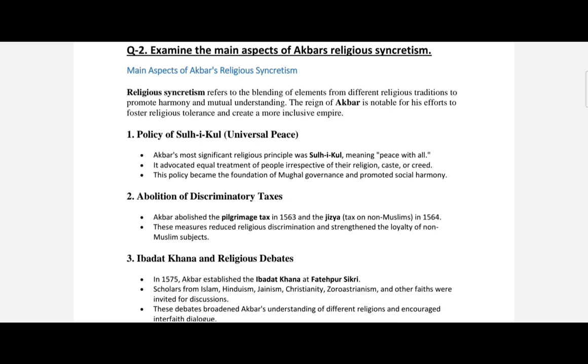Akbar, who ruled from 1556 to 1606, adopted religious policies to strengthen his administration, mostly the secular religious policy. The religious policies of Akbar were guided by a series of principles, whose main aim is to unite and respect the diverse population and its emotions and ethnicity.